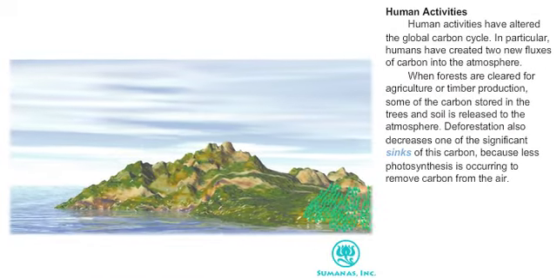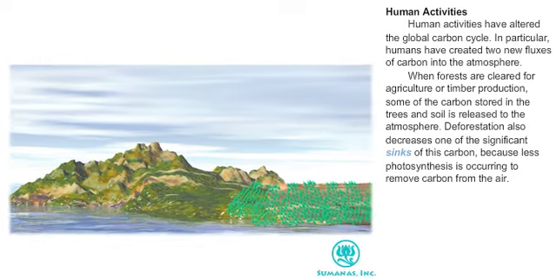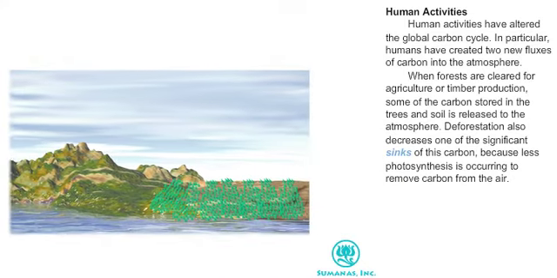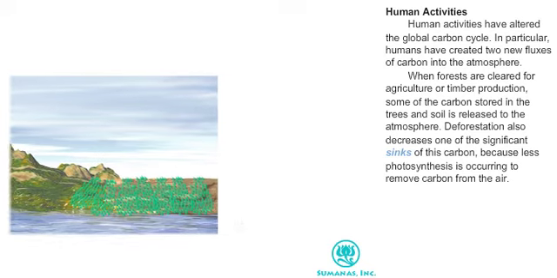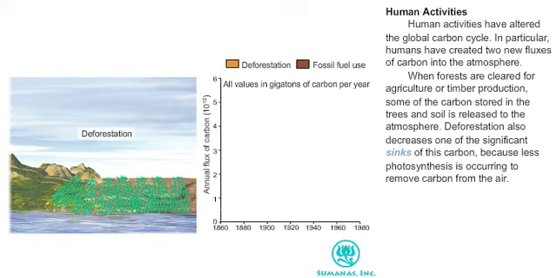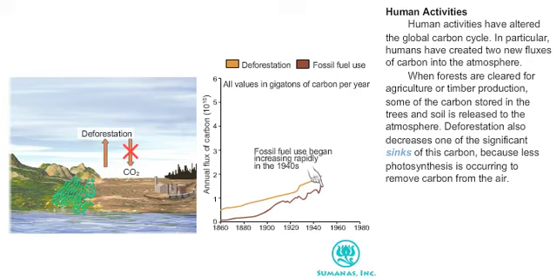Human activities have altered the global carbon cycle. In particular, humans have created two new fluxes of carbon into the atmosphere. When forests are cleared for agriculture or timber production, some of the carbon stored in the trees and soil is released to the atmosphere. Deforestation also decreases one of the significant sinks of this carbon, because less photosynthesis is occurring to remove carbon from the air.